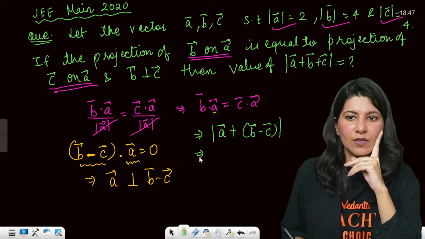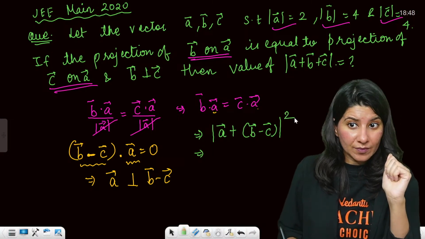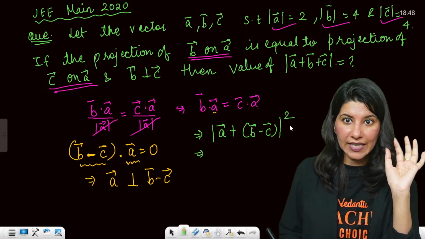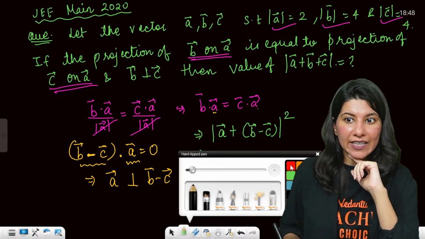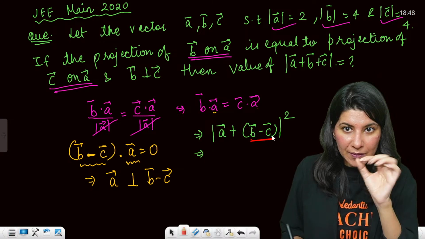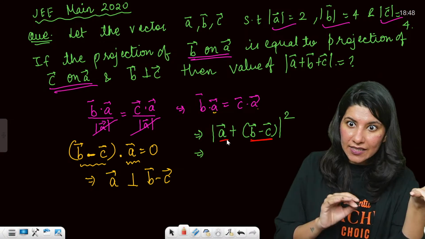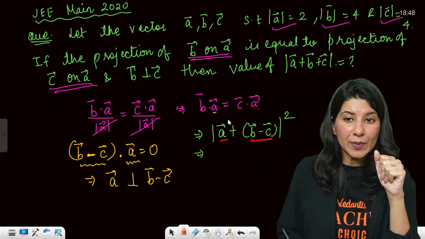Why are you doing that? Because and square. I am going to use a very important property over here. Okay, A plus B minus C whole square. Basically, I'll be keeping B minus C as a single term. A as a single term, B minus C as a single term. Now square. Do you remember the property?